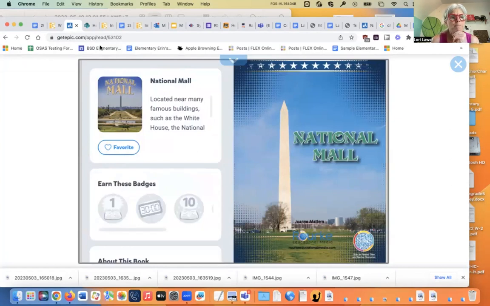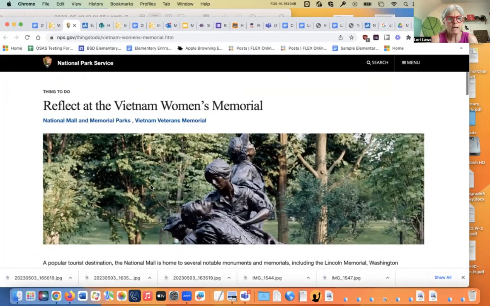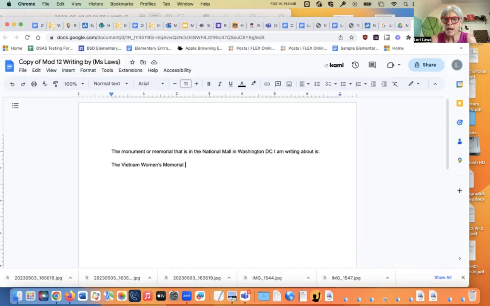Okay. But I'm going to go back to the assignment and find the one that I want, which is the Women's Vietnam Memorial, and open it up. Now I have my note taking here. So, Vietnam Women's Memorial. Remember, I brainstormed things to write about, and those would be reasons this memorial is important.